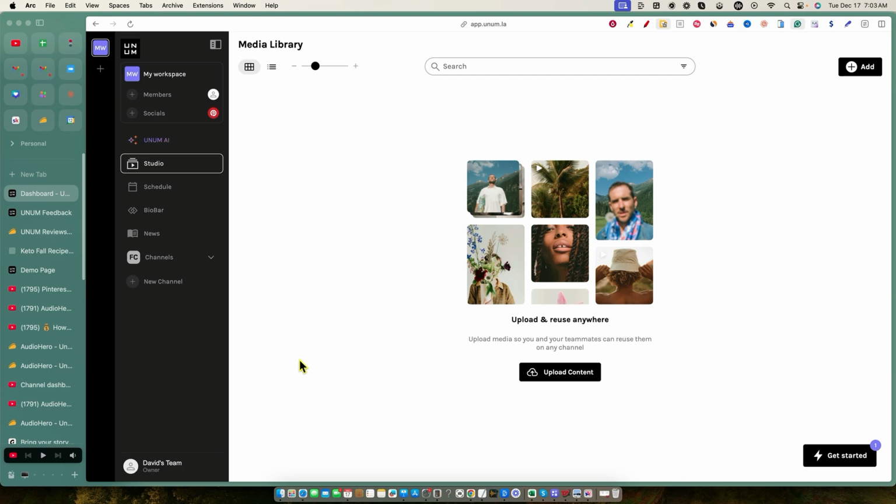So if you're looking for a social media scheduling and automation tool that also creates the images and media for you, then this tool is not going to be for you. But if you're already creating assets, let's say you're recording videos, you're already creating shorts, most likely when you're creating real brands, you're actually going to be using other tools that specifically are created to create videos, to create images, to create those catchy images and so forth that can go viral. You usually aren't going to be able to find all of that under one roof. It's just not that feasible. And so what I really like about what Unum has done is that they are a social media scheduling platform.